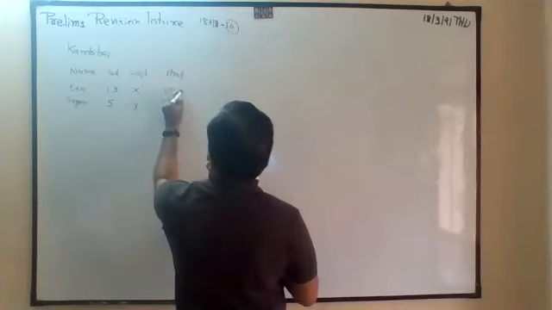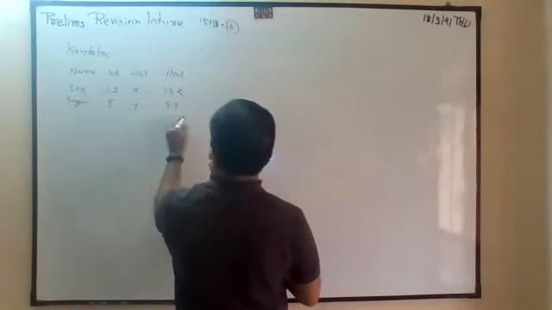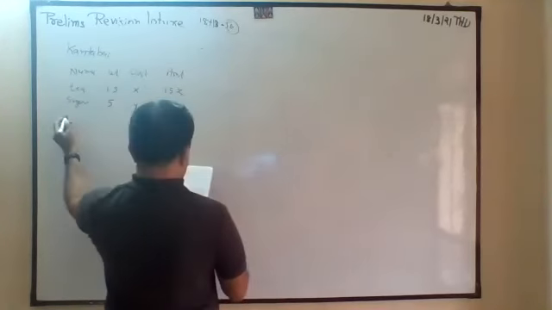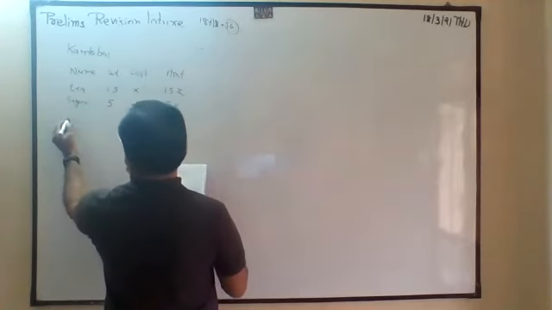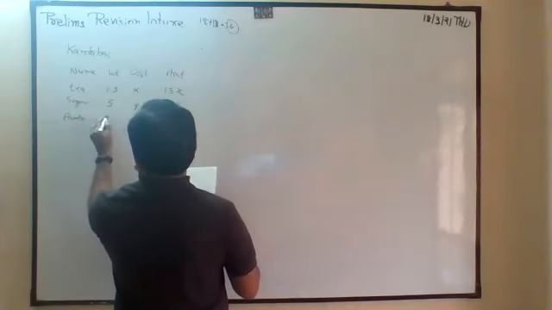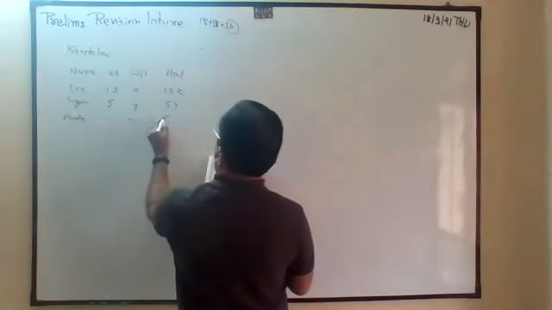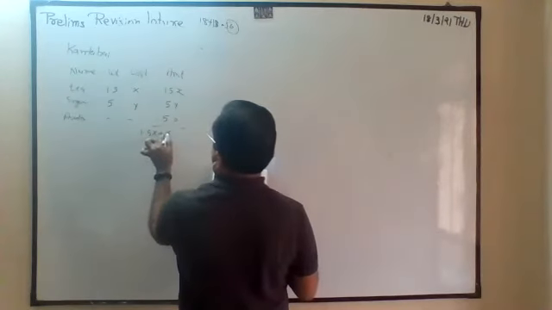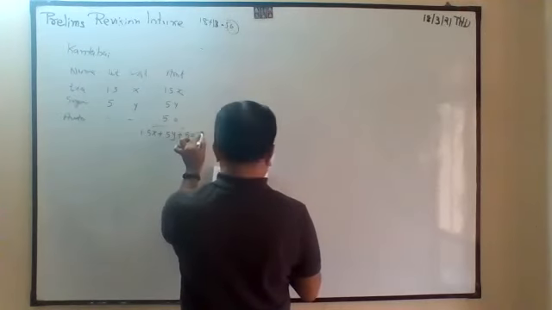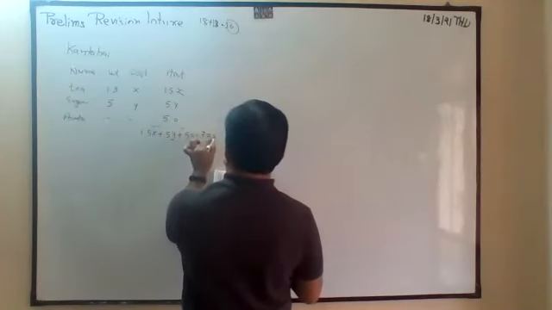So this is 1.5x, 5y. I am explaining, wait. And rickshaw, auto, direct 50 rupees. Total: 1.5x plus 5y plus 50 is equal to 700 rupees.